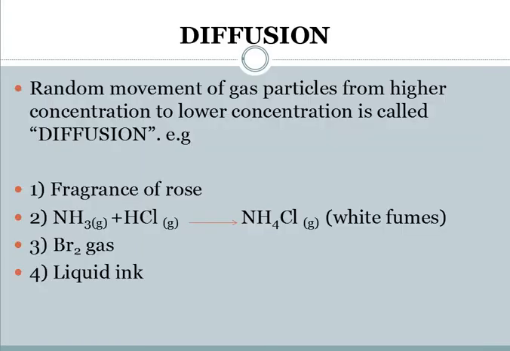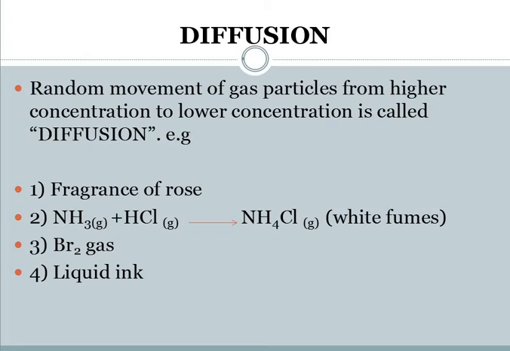Next is diffusion. Diffusion is basically the random movement of gas particles from higher concentration to lower concentration. It's not necessary that it is only of gases. It can be of any substance, liquids or anything like that. Random movement, if you remember from the very first lecture, is also known as Brownian movement, because the gases don't move in a straight line. They collide with each other and move in all possible directions.